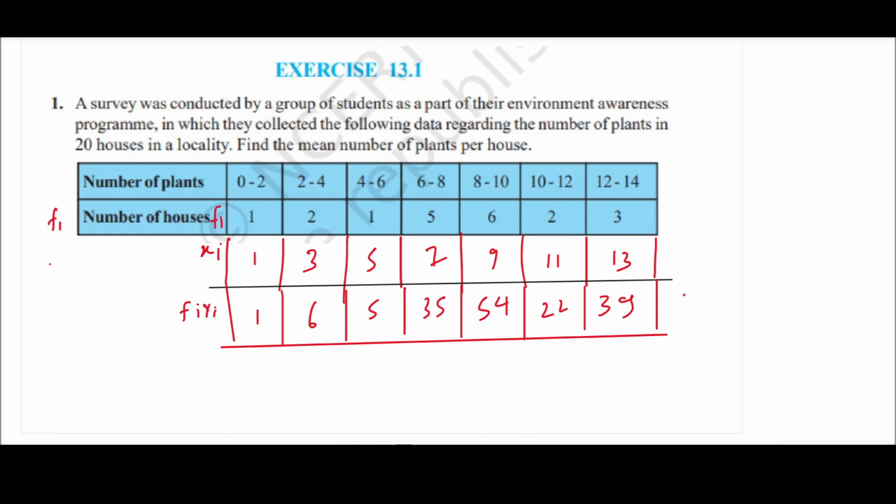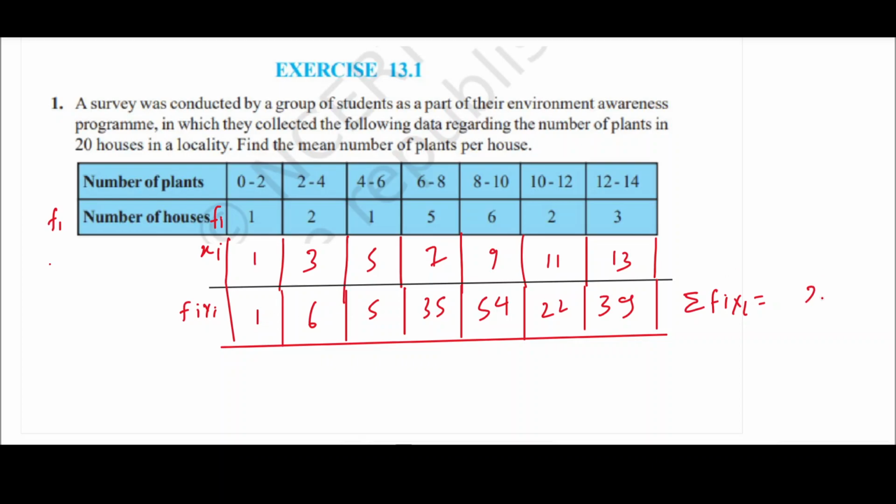Here sigma fi xi will be: 9 plus 11 is 20, 4 more is 24... adding up the units gives 2.